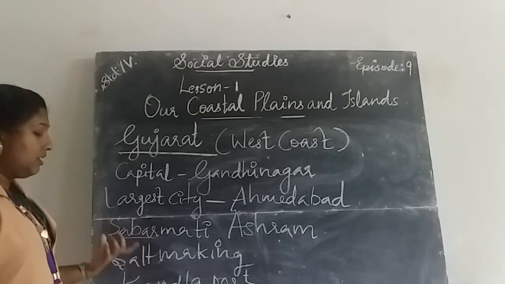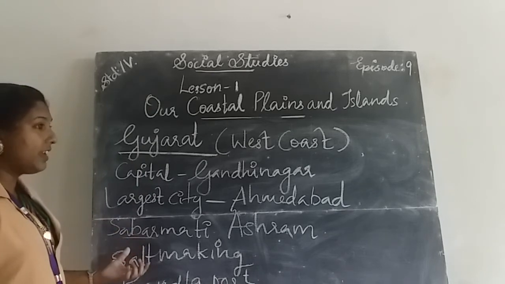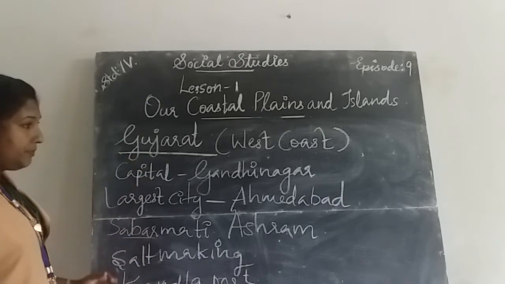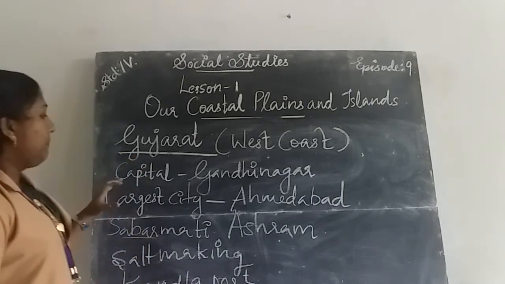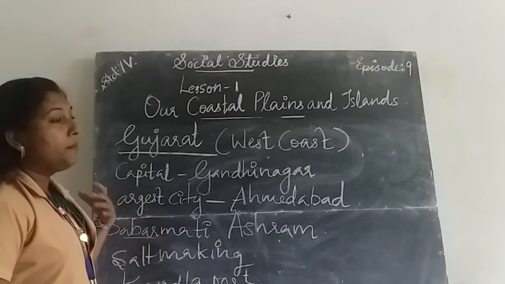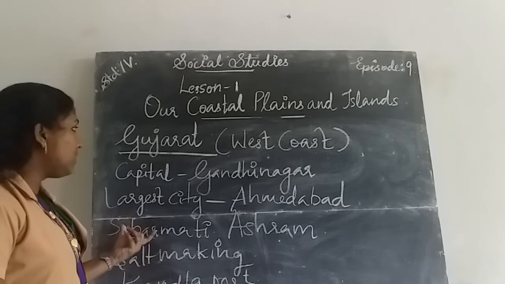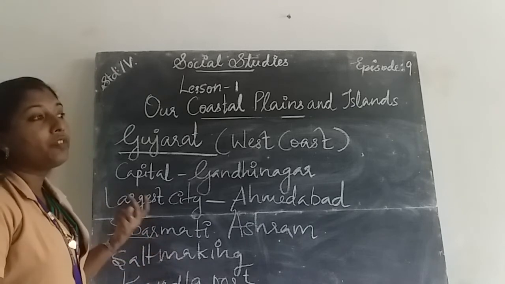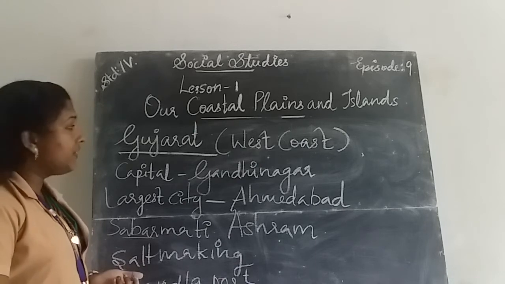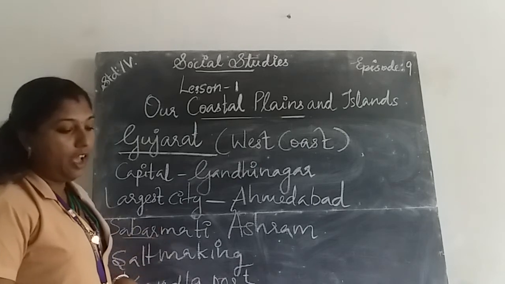Salt making is also a large industry in Gujarat, and the main occupation of the people who live in Gujarat is farming. The major crops cultivated in Gujarat are tobacco, bajra, jowar, cotton, wheat, groundnut, etc.